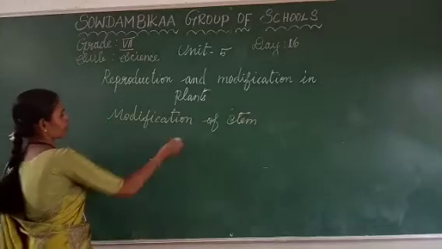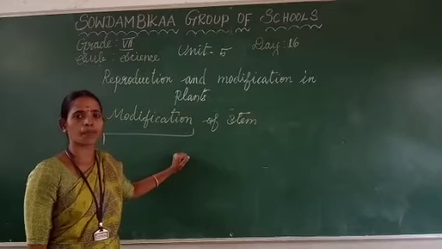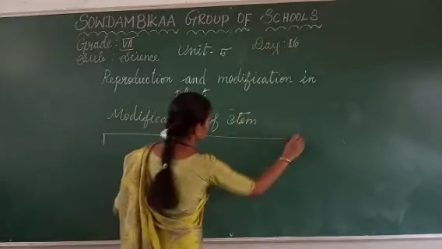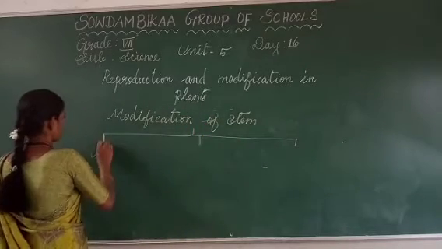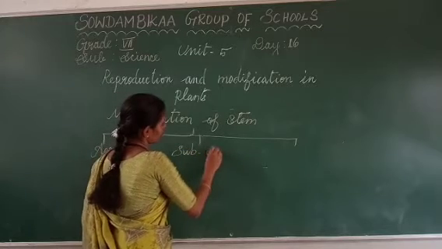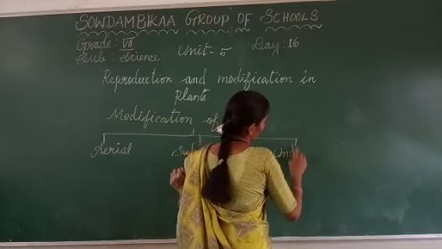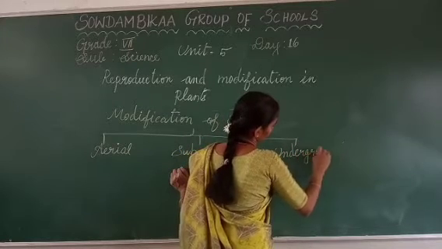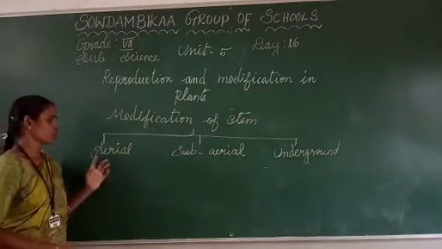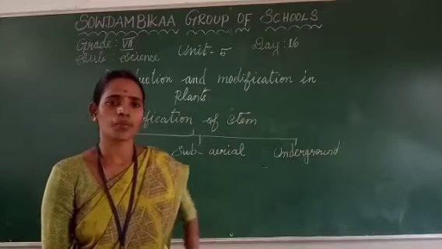So here the modifications are: some are aerial, some are subaerial, some are underground stems. That is what we are now going to learn. The first one is aerial, the second one is subaerial, the third one is underground stem. The first one is aerial. What example can we give for the aerial stem?